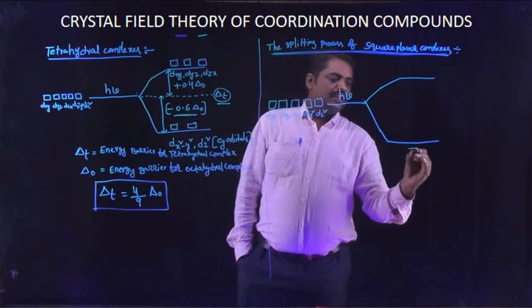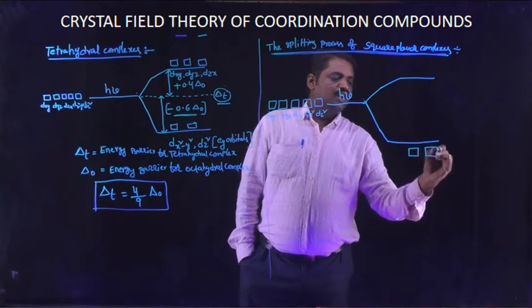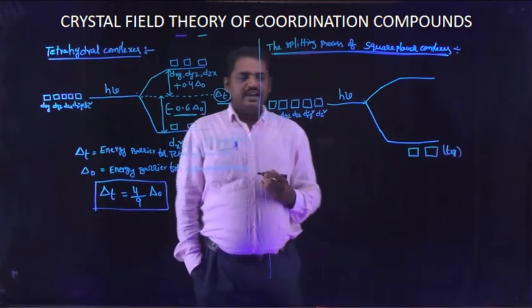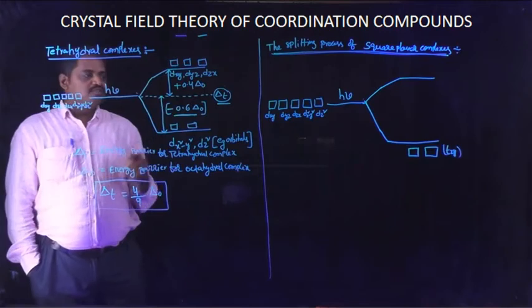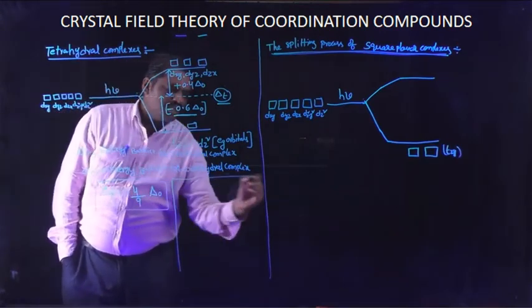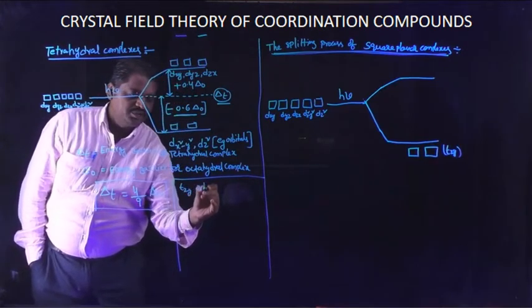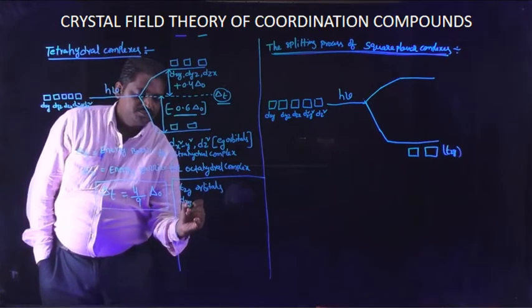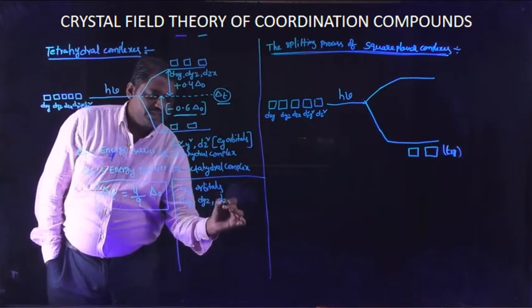So generally, what are the T2g orbitals, and which orbitals are known as Eg orbitals? The T2g orbitals are dxy, dyz, and dzx.